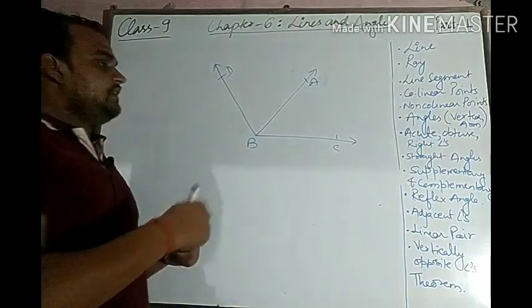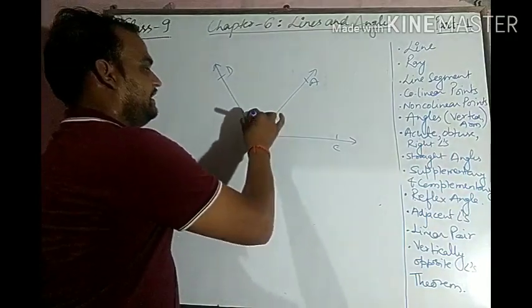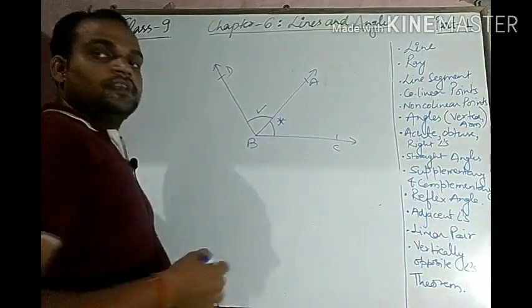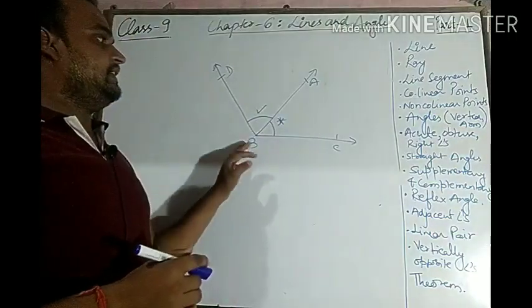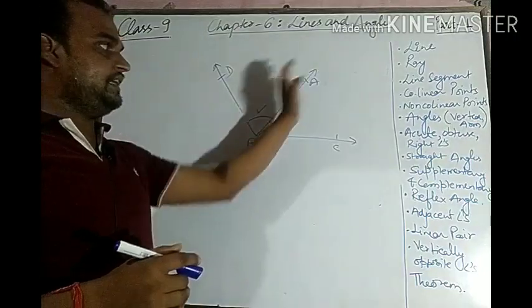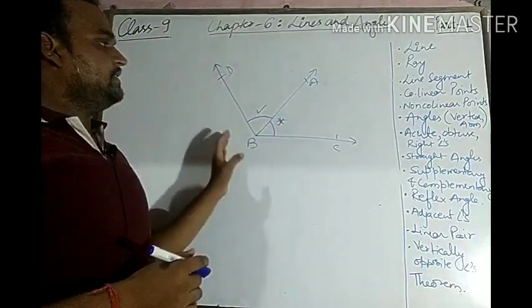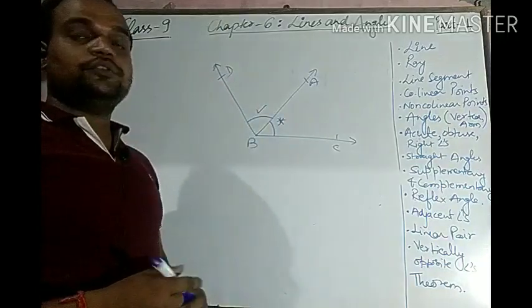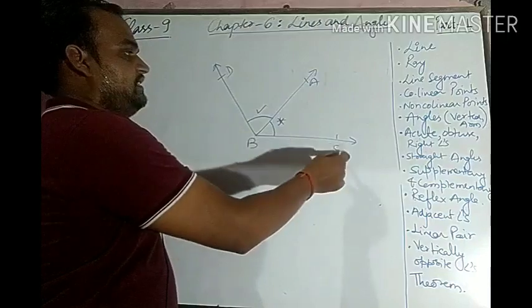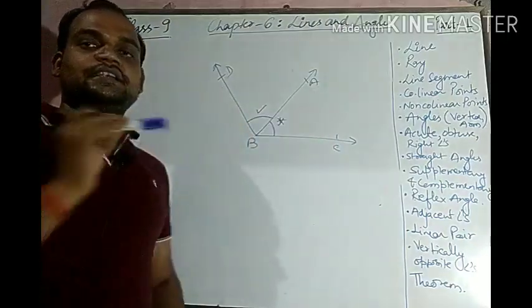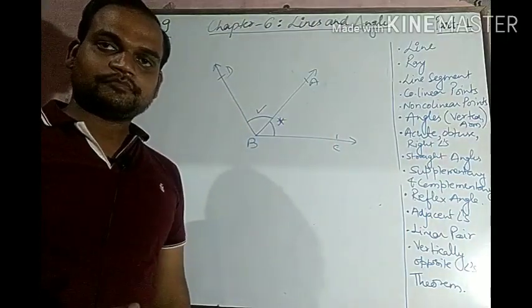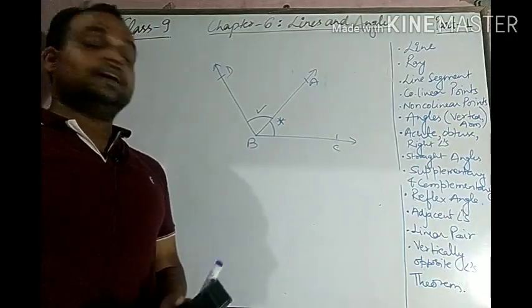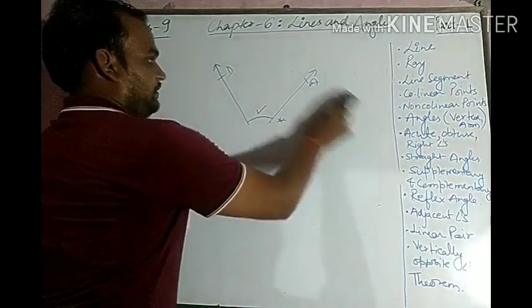In this example, for angle ABC and ABD, this angle and this angle have the common ray, that is AB, or BA, we can write BA. This is the common ray to both the angles, due to which angle ABC and angle ABD are said to be adjacent angles. Okay, so I think you have understood this much of the topic carefully.